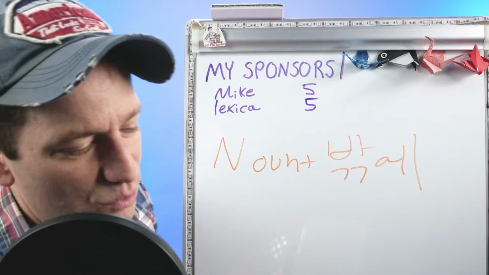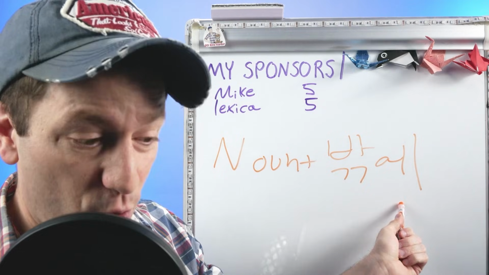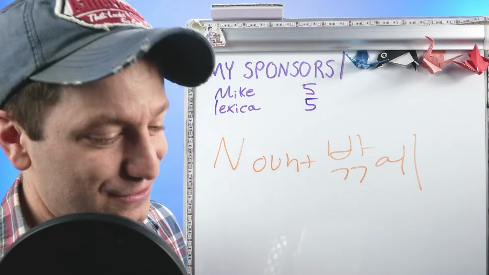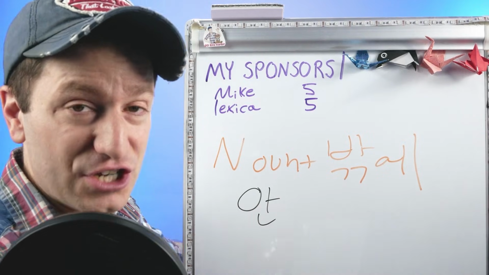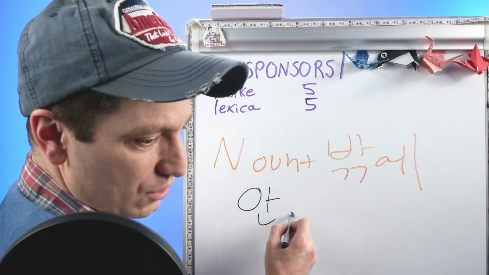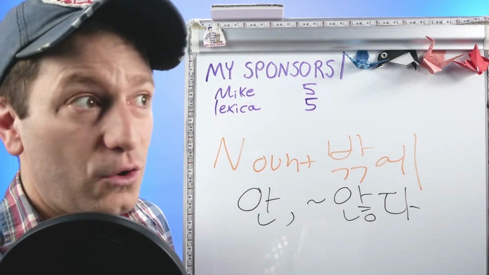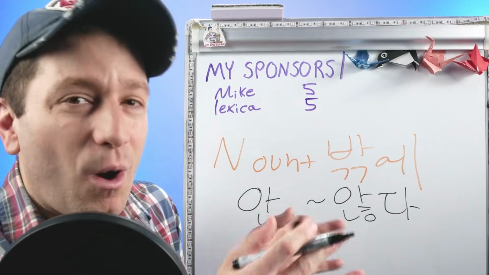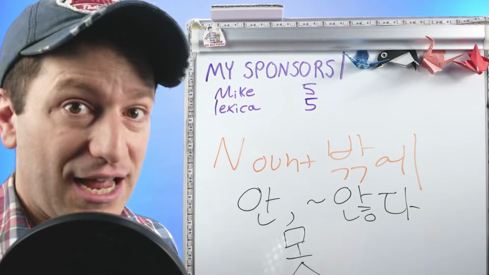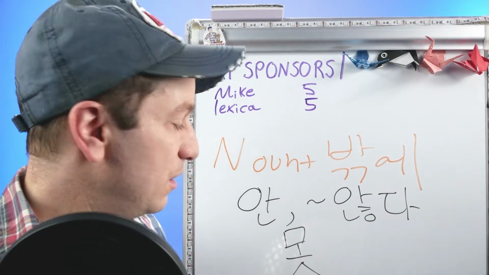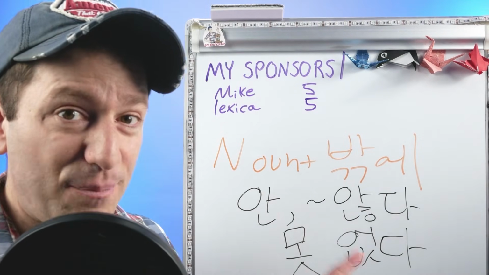This next one is more interesting, and that is the particle 밖에. This also means just or only, but it has to be followed by a negative verb. For example, it could be followed by a verb that starts with 안 하다, to not do, 안 가다, to not go. Or you could use a verb that ends with the 지 않다 form, like 가다, to go, or 가지 않다, to not go, 좋아하지 않다, to not like. Or you can have it with cannot, 못 가요, 못해요, I can't do it, I can't go, 못 와요, I can't come here.